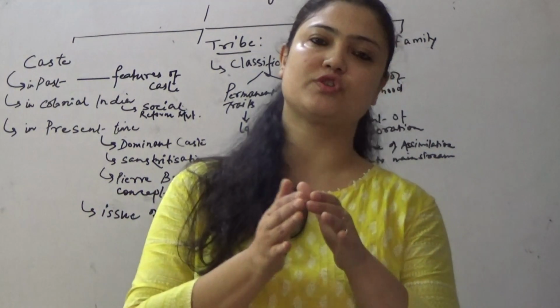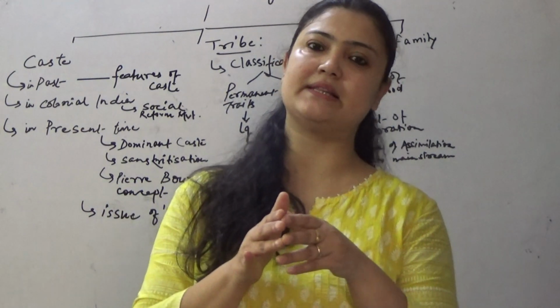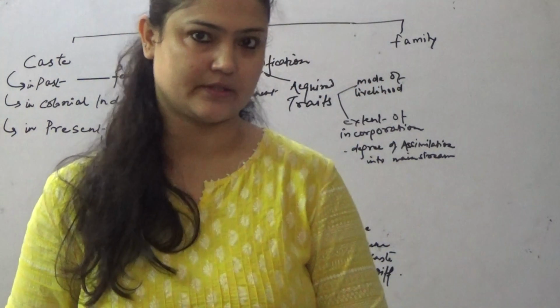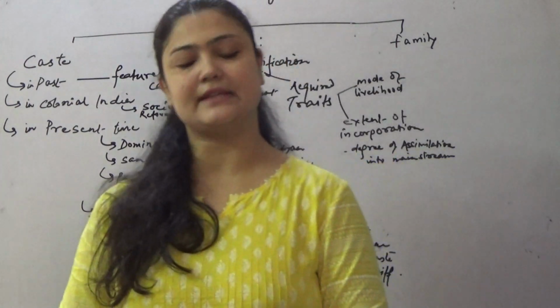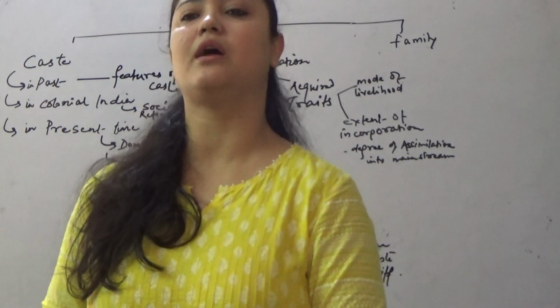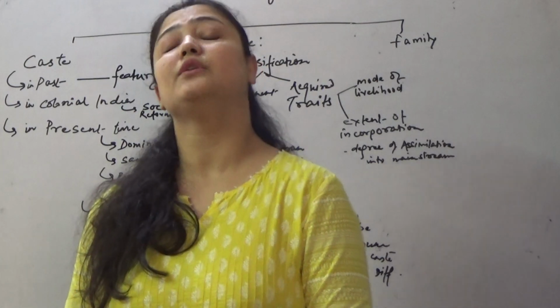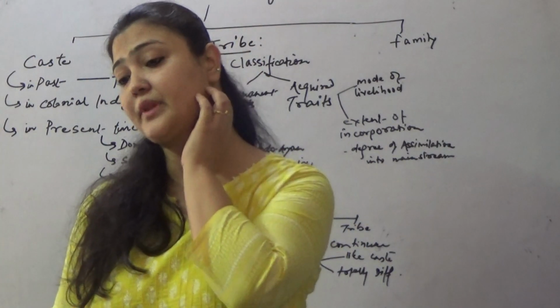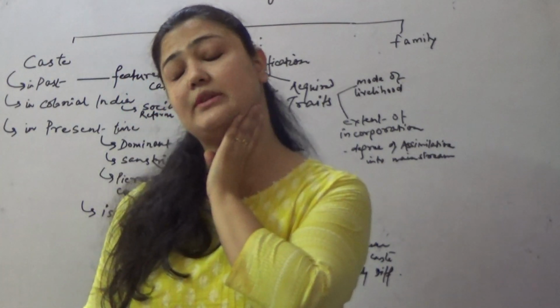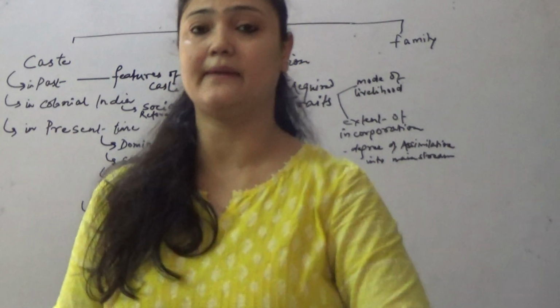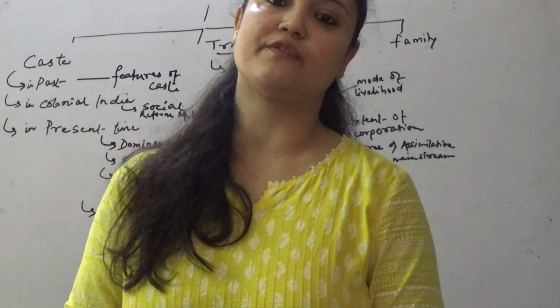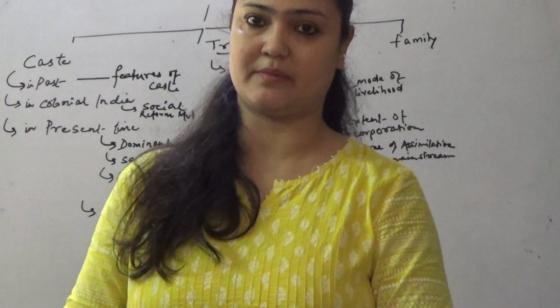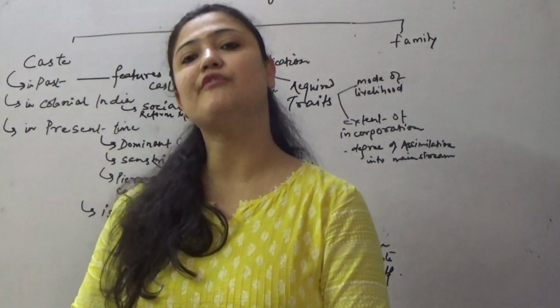So they have now social capital and economic capital, but still they are devoid of cultural capital. Because we see, just for example, we know that our state does not discriminate on the basis of caste, but on the other hand there is the policy of positive discrimination, I would say, in the form of reservation.